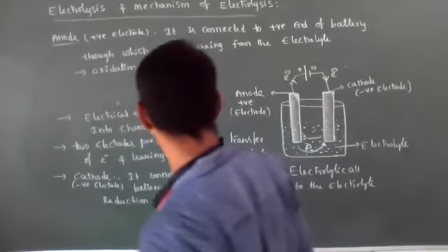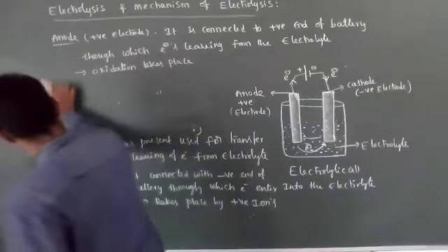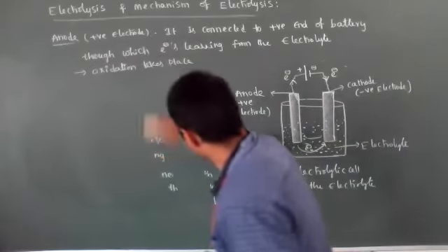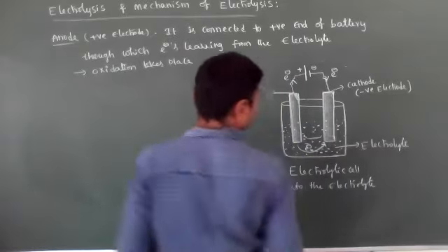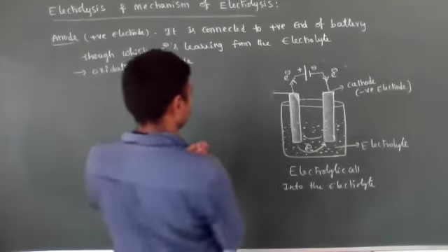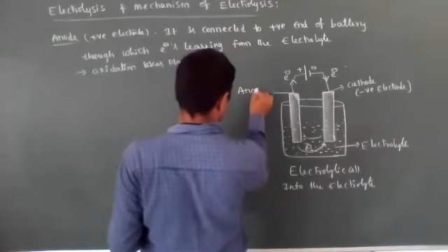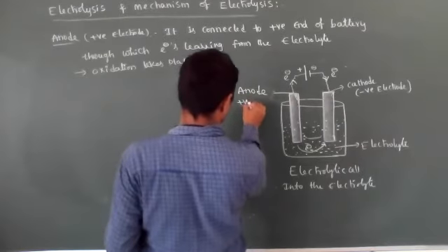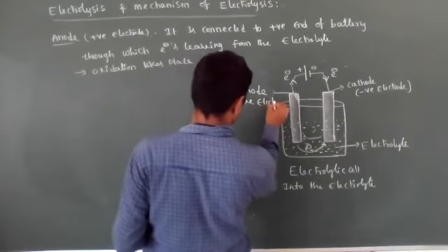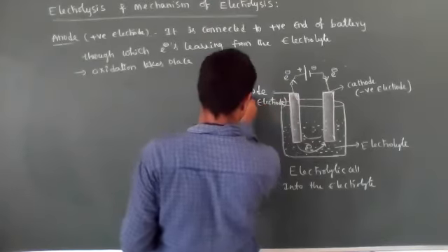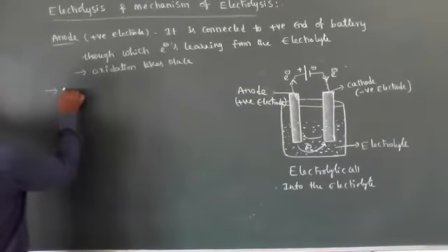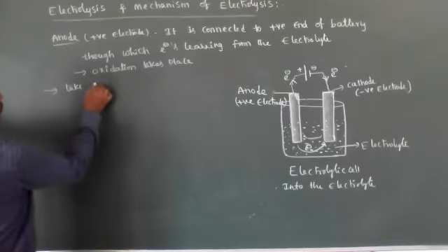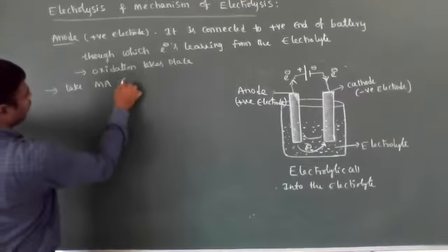Okay, let's see. For example, take MA electrolyte.